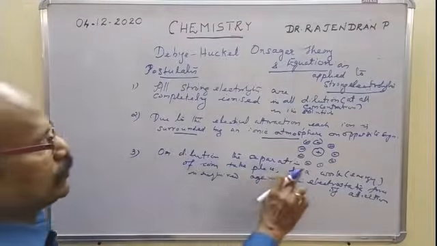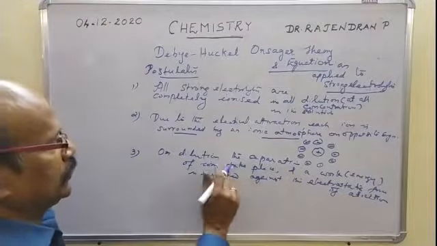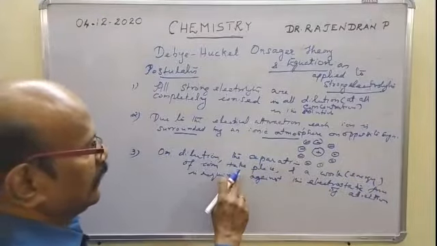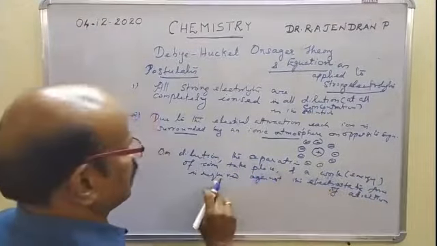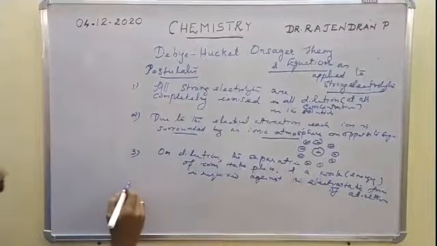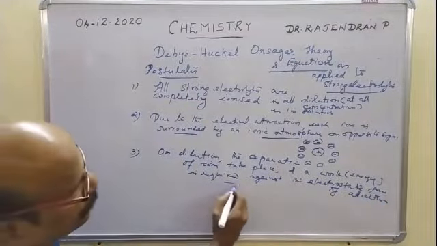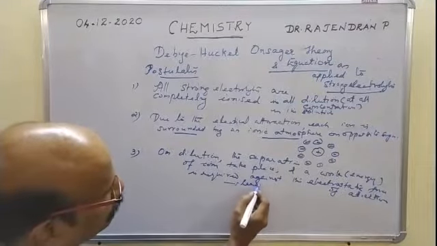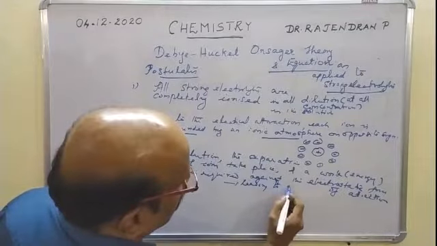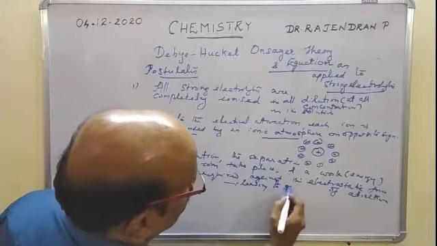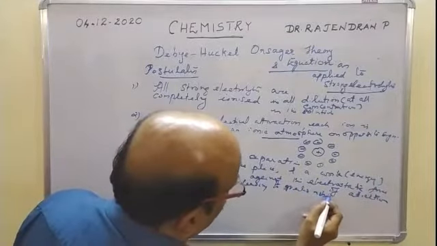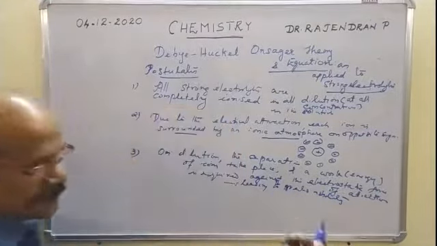So on dilution of the solution, the separation of the ions from one another takes place, and work is required against the electrostatic force of attraction for the separation, leading to a greater mobility, and hence greater conductance.